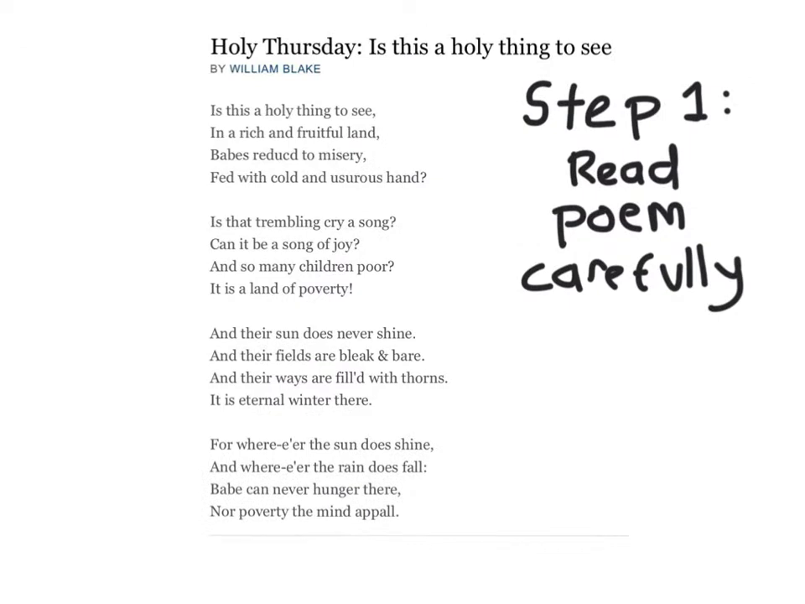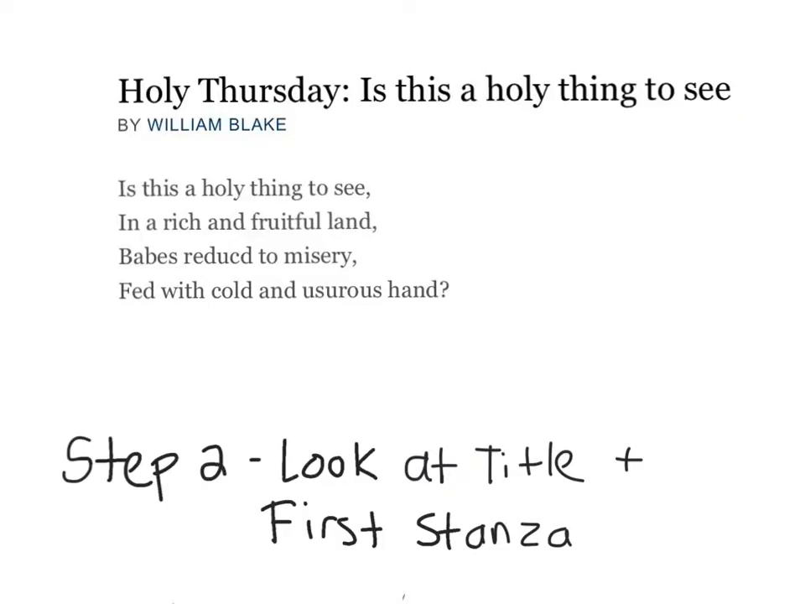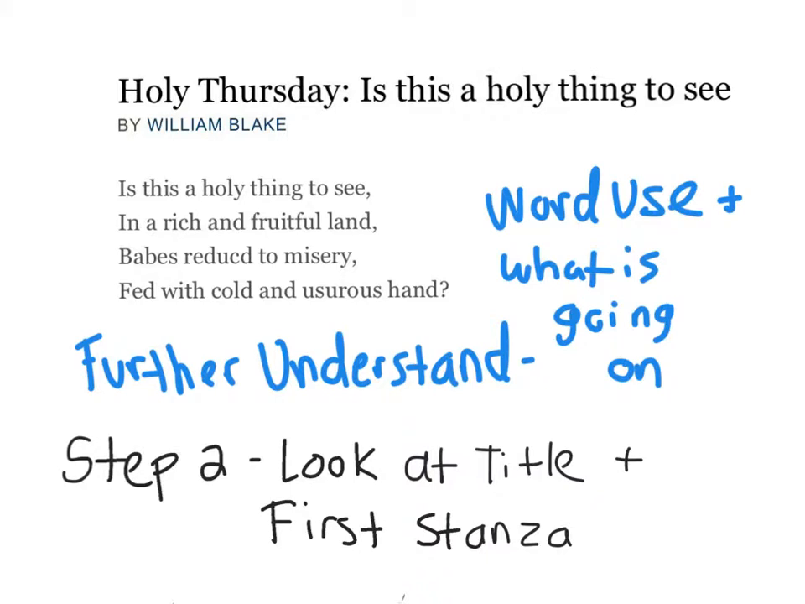The first step in analyzing a poem is to read the poem carefully. Be sure to stop the video here so that you may read the poem. Our second step in analyzing a poem is to look at the title and the first stanza. So basically, we're just trying to further understand the poem, looking at word use and trying to figure out what's going on in the poem.